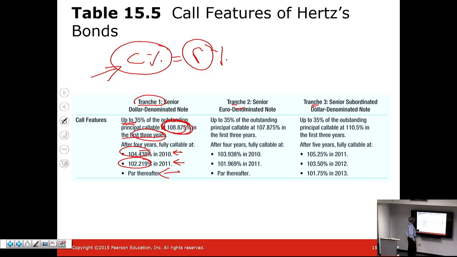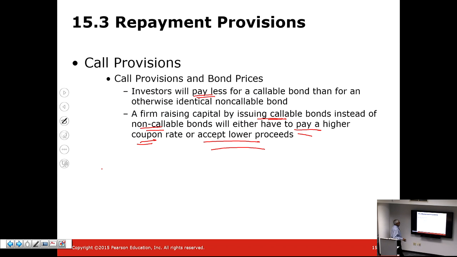To avoid that possibility of being obligated to make high interest payments down the road, one of the ways they can get out of that is to recall the bond, and then reissue it at a lower interest rate. If interest rates drop over either that first 3-year period or the 4th year, 5th year period, they can reissue the bond at a lower coupon. So that saves the company interest obligations going forward.